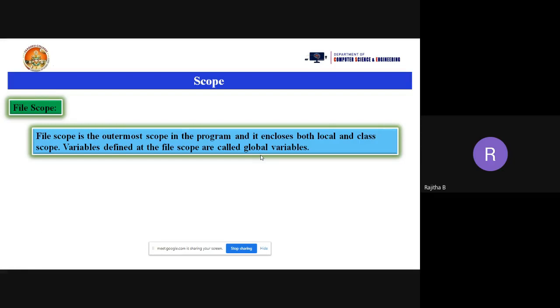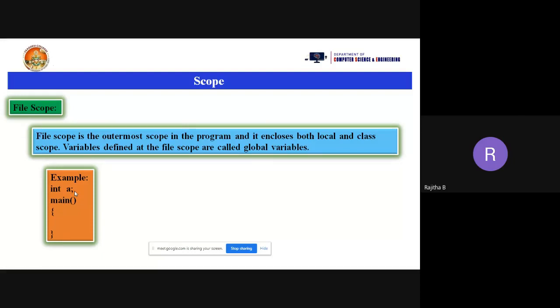So let's see the example for this one. I am taking the main function, with open braces and close braces. Before main, I am taking one declaration of a variable, that is int a. I am taking the a variable and the type of the variable is integer. And you can use this a variable throughout the program anyway. Suppose you are using any functions, in functions also you can use the a variable. Suppose you are using a class, in the class also you can use the a variable. So that is called a global variable or file scope. So what is the scope of this int a? Throughout the file, meaning throughout the program, we can use that particular variable.